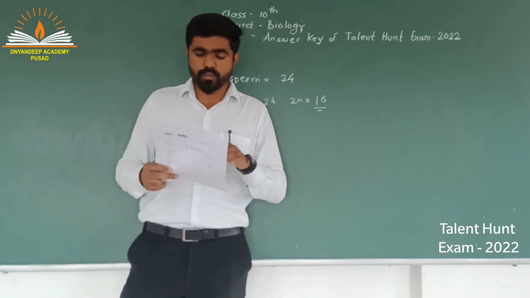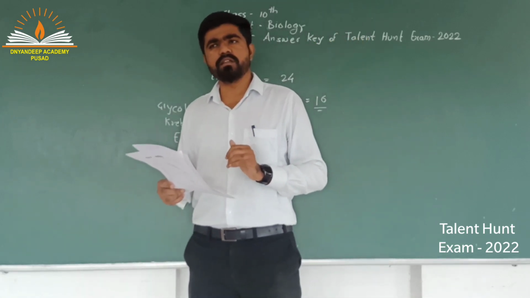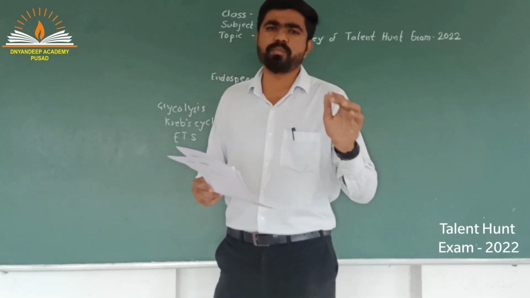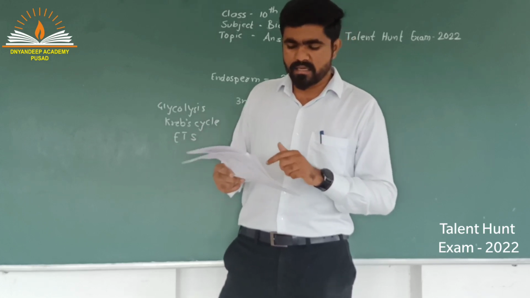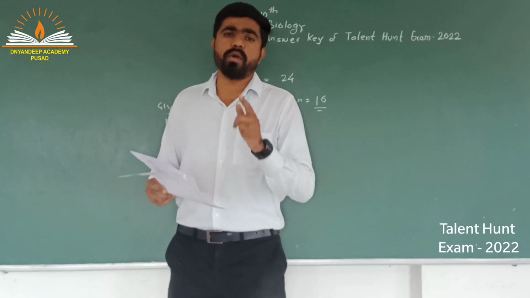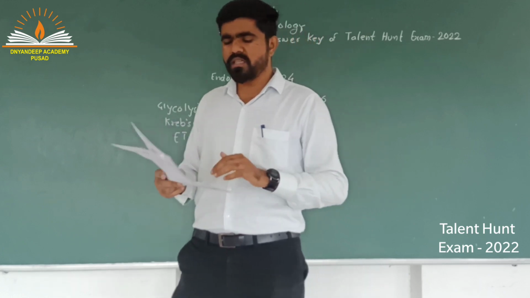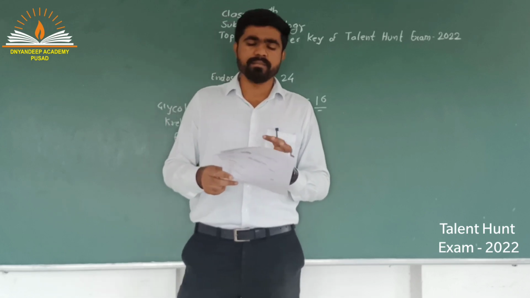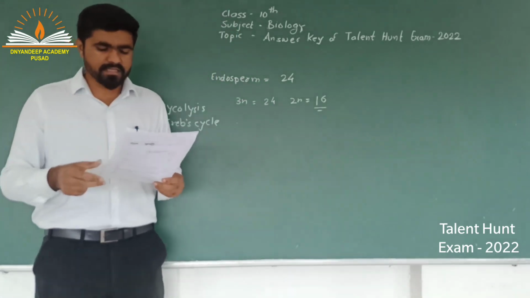Other than that, the snake is a reptile. So in the options, the first option is fish. Fish belong to superclass Pisces, and they have a 2-chambered heart, so this cannot be the correct answer. C and D are deer and sparrow. Deer and sparrow belong to mammals and aves, which have a completely 4-chambered heart, and the question asks who has a 3-chambered heart. Snake, because snake is a reptile. So this is the answer.